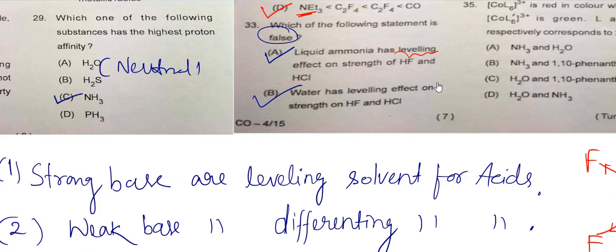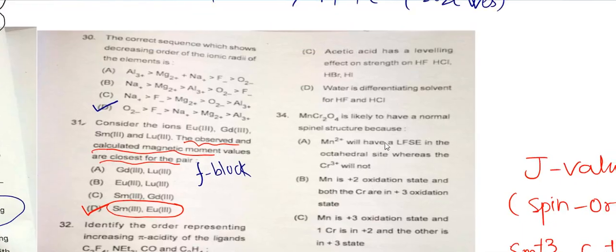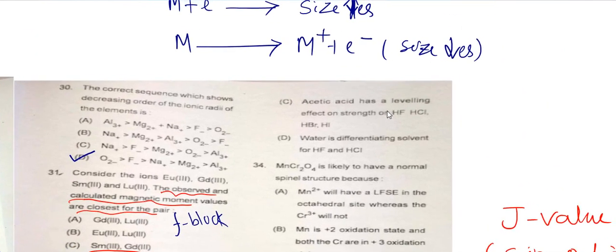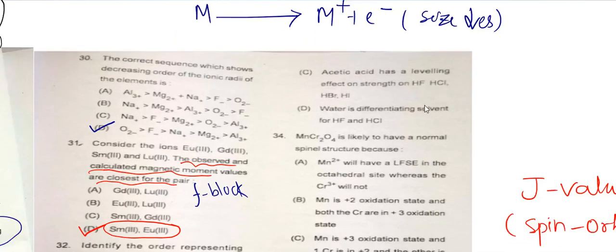So next, option C. Acetic acid has a leveling effect on the strength of HF and HCl. Since acetic acid is an acid, leveling effect can be done by a strong base only.